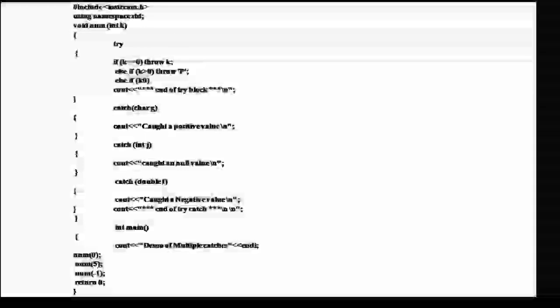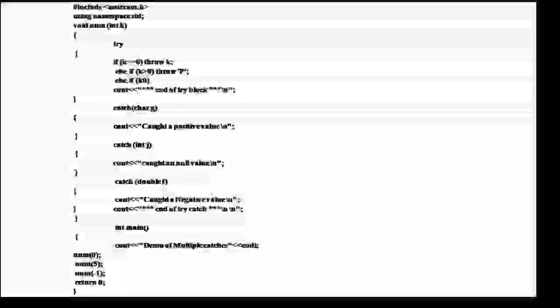This is a simple program. Then go to the output we are executing. Already you see the output: caught a null value, end of try catch. This is the program to be executed. Then go to catch multiple exceptions.